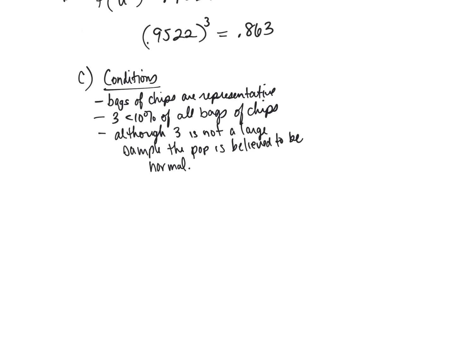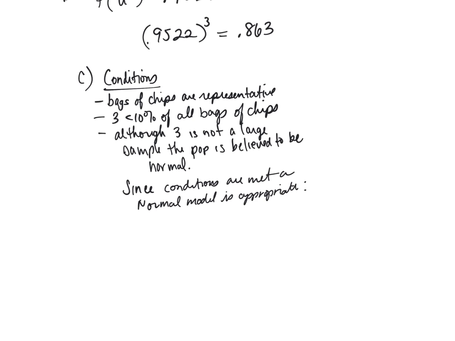Or does it do the calculation? It does the calculation. I thought so. So since conditions are met, a normal model is appropriate. Again, 4 points on the quiz.